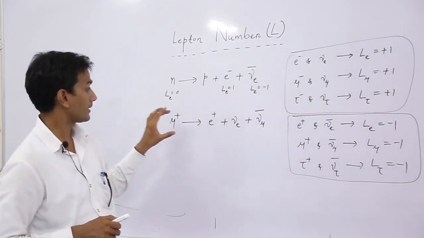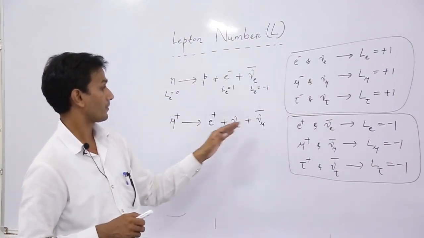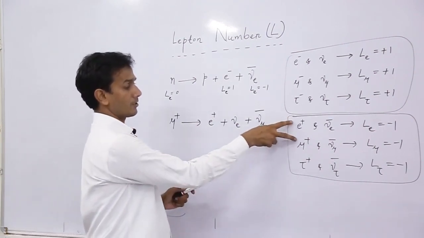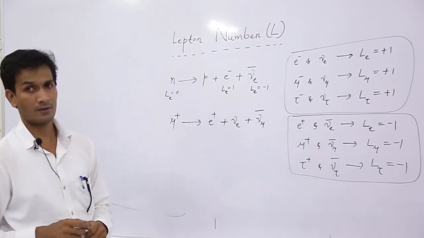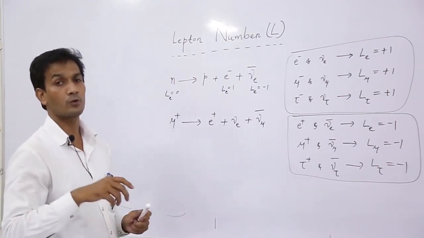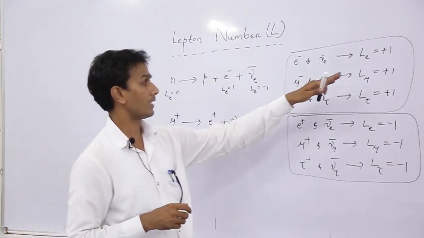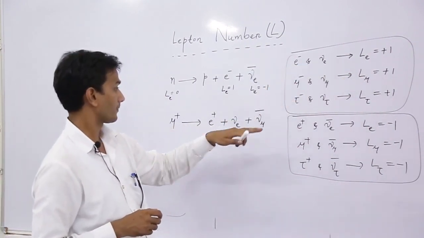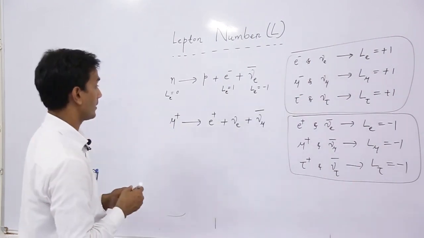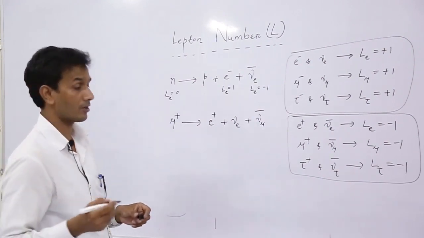But in this case there is mu plus, then e plus, so mixed leptons are there. In this situation we are using the lepton number conservation in two ways. First we will take L mu, then we will take Le. So first we will take L mu and test whether it is conserved or not.